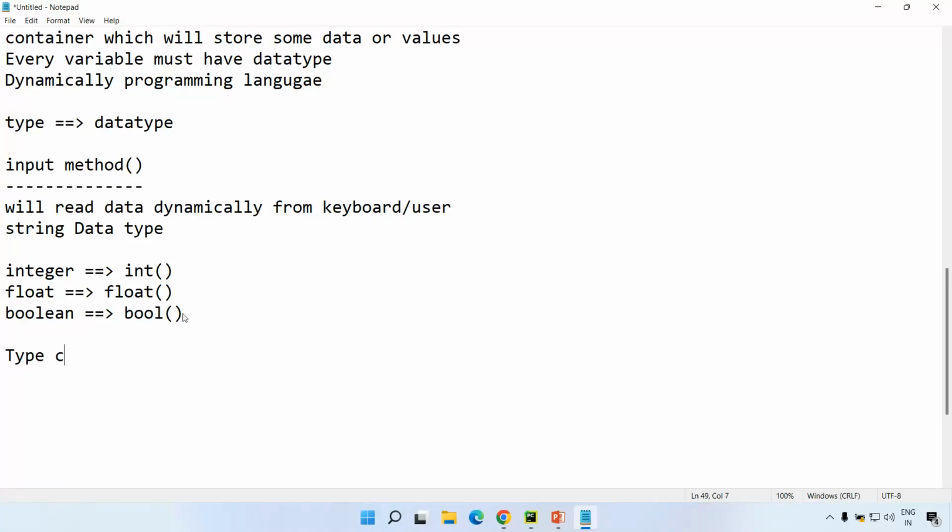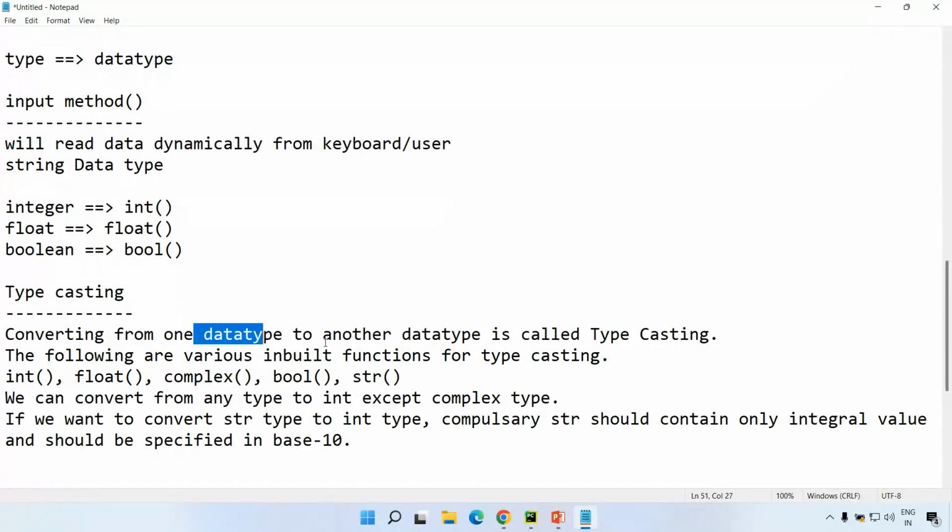If you can see the definition, converting from one data type to another data type is called typecasting. It can be string to integer, integer to string, float to integer, boolean to integer, integer to float, right? It can be complex, it can be string, anything. So these are different typecasting functions available to convert from one data type to another data type.